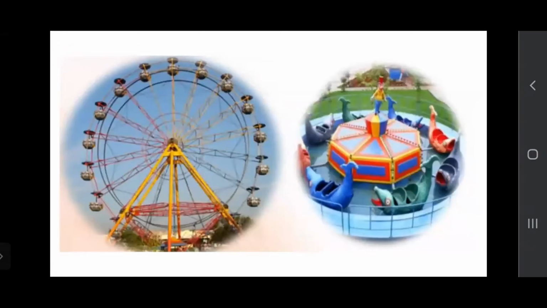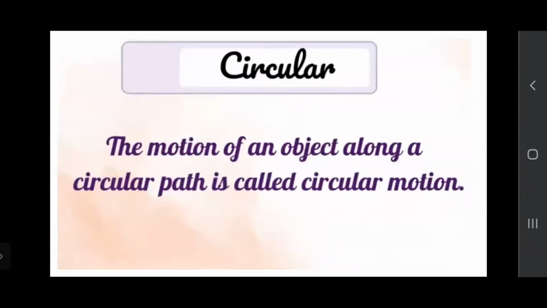In this also we can say this is a merry-go-round, a horizontal merry-go-round. It is also moving in a circular pattern. Now here we can see a vertical merry-go-round. The first one is a vertical merry-go-round and the second one is a horizontal merry-go-round. In both examples, the objects are moving in a circular pattern, and this type of motion is known as circular motion. The motion of an object along a circular path is known as circular motion.